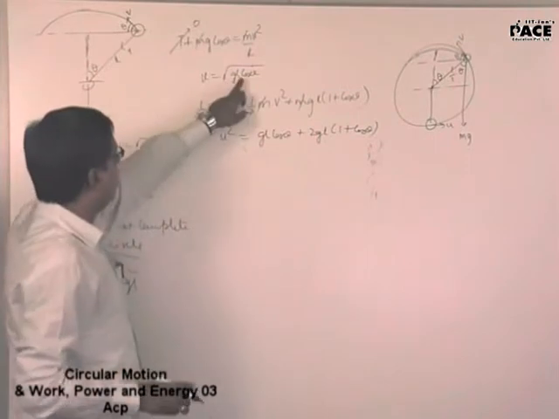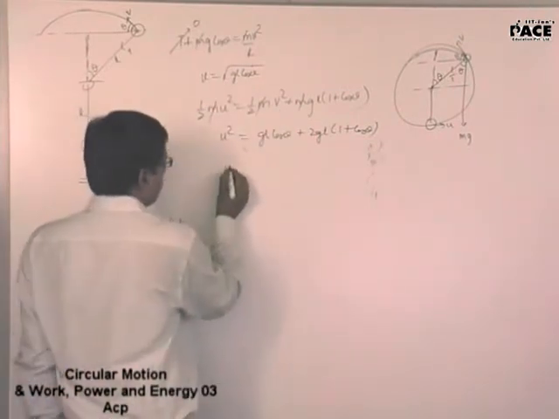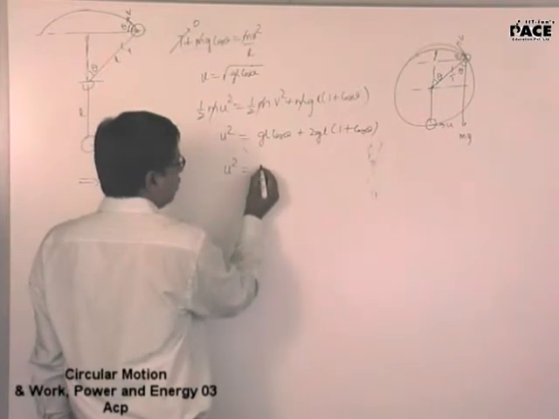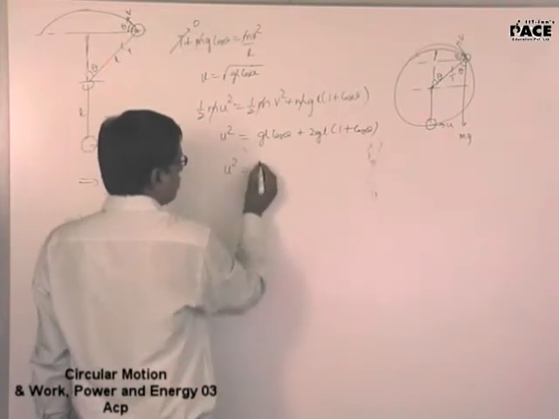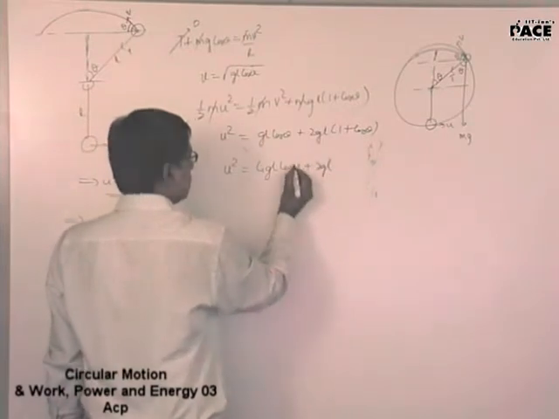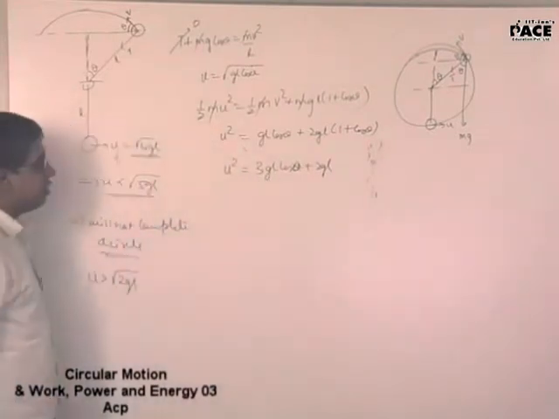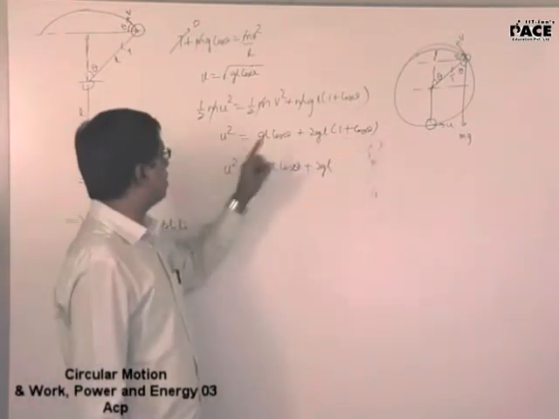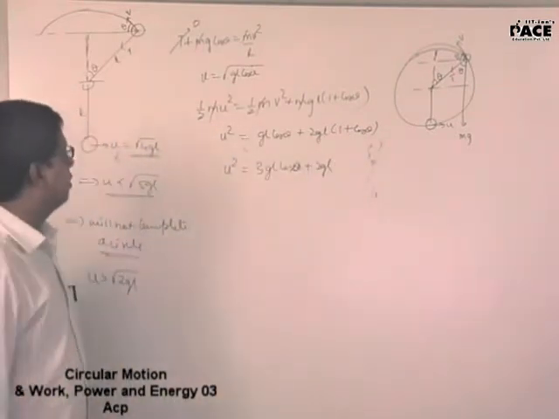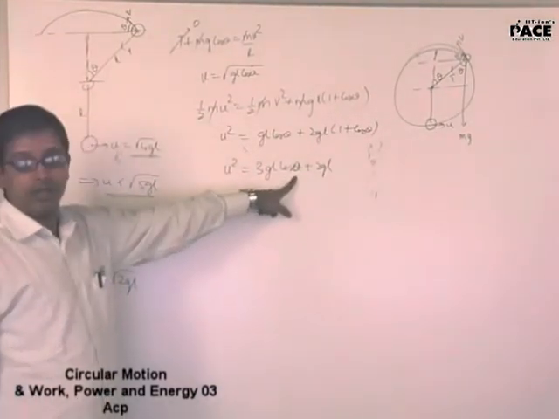Whatever I have done, I have substituted this v here and multiplied all throughout by 2. U square is equal to 2gL cos theta, this is 4gL cos theta plus 2gL. 3gL cos theta. This is 3gL because this is 2gL cos theta plus gL cos theta. Right? This will be the relationship between velocities.